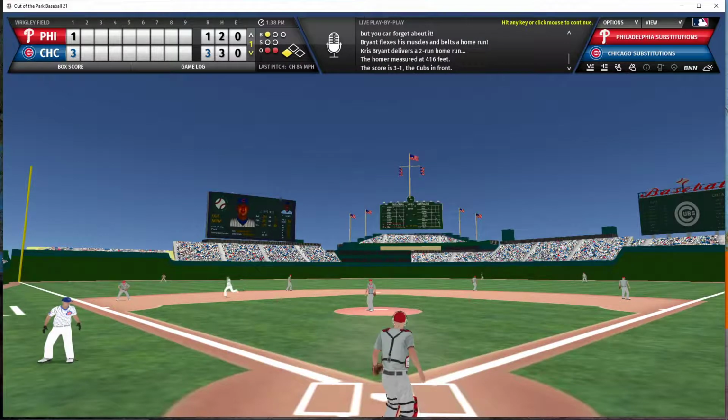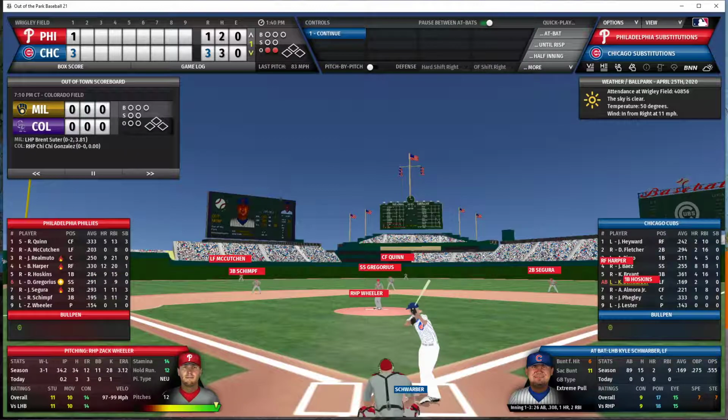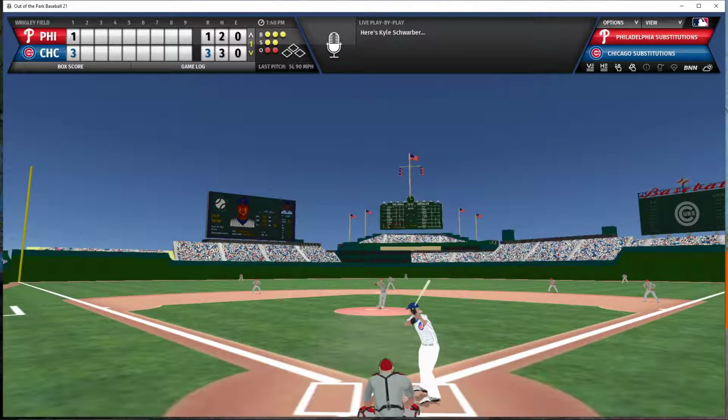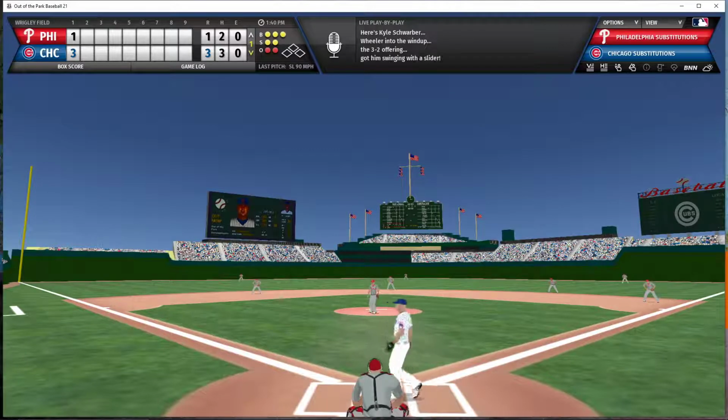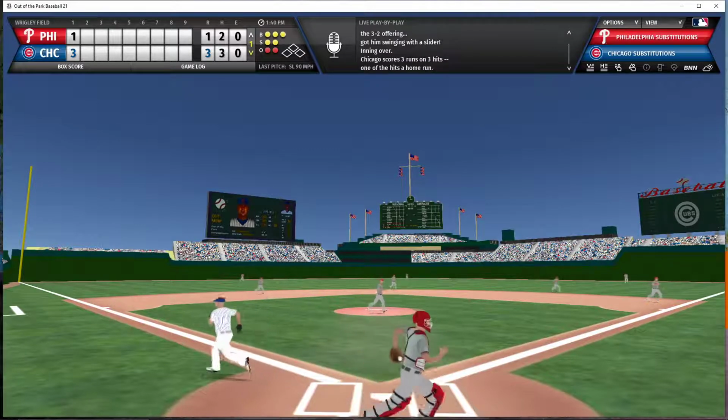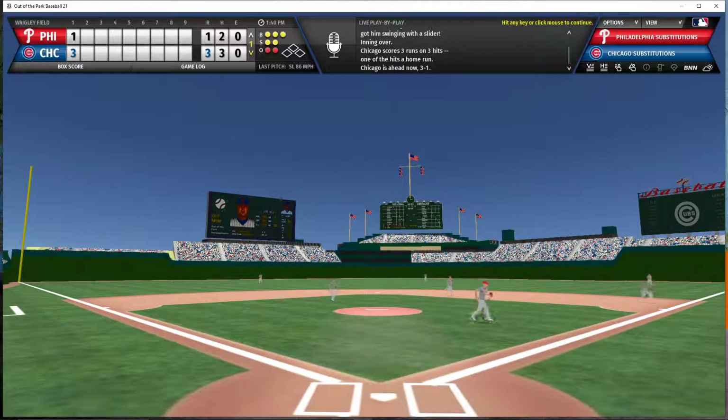The Cubs now own a 3-1 lead on the Bryant 2-run homer in the bottom of the first inning. That one measured 416 feet. And Schwarber now will stand in for the Cubs with 2 outs and a full count. Payoff pitch to Schwarber. He strikes out swinging, and Schwarber is retired for the 3rd out. The Cubs score 3 in the bottom of the first inning. They retake the lead against the Phillies 3-1.